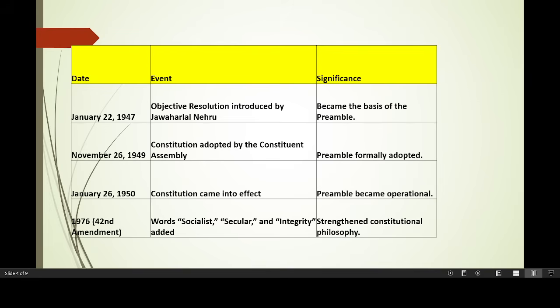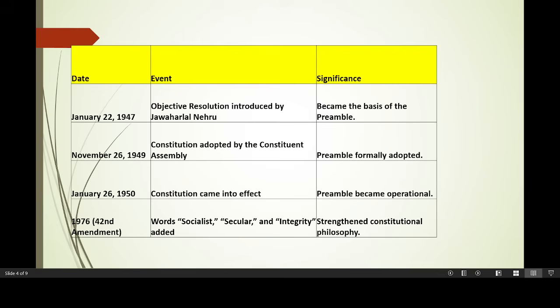After that, on November 26, 1949, the Constitution was adopted by the Constituent Assembly. Obviously, if the Constitution is being adopted, it means the preamble was also formally adopted. Next, on January 26, 1950, the Constitution came into effect.